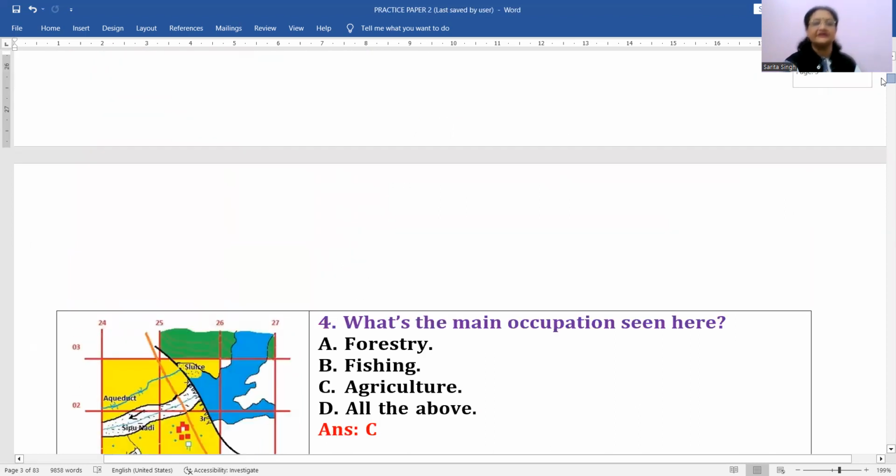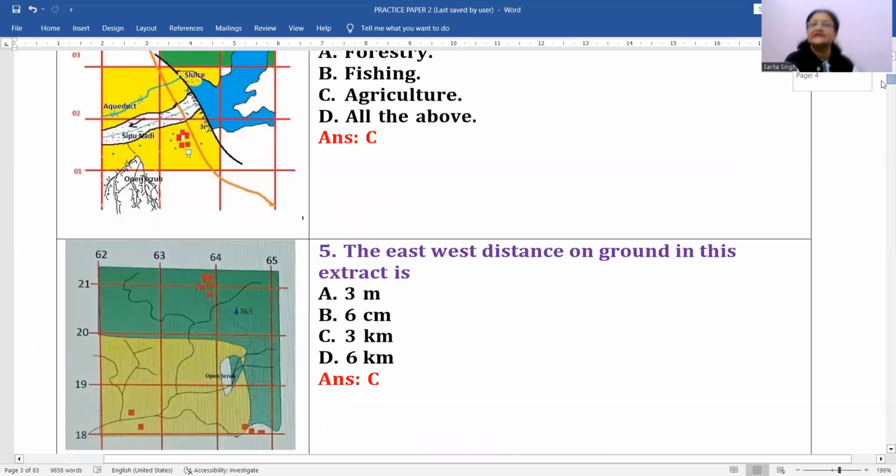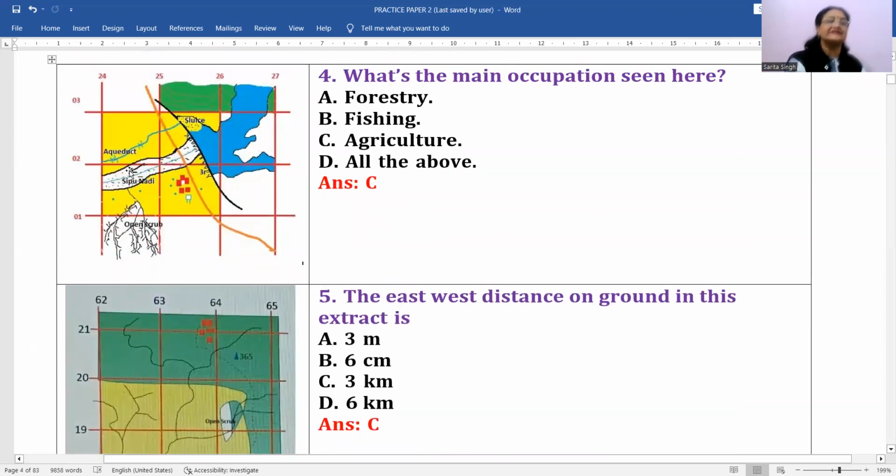What's the main occupation seen here? Main occupation of the people can be like small dots, blue dots are there ना, तो blue dots यहाँ पर हैं. फिर aqueduct है, aqueduct आप देख सकते हो, a channel by which the water is actually artificially provided to the entire land area. Okay, this is aqueduct. Then a seasonal river is there with us, you can say perennial flow of water channel. एक blue line आपको दिख रही है इस seasonal stream में, right? तो ये ब्लू लाइन जो है ये कैसे इसमें मतलब कैसे हमें पता चलता है कि ये सीजनल फ्लो ऑफ वाटर चैनल इज देयर बाय दिस ब्लू लाइन ओनली, राइट?